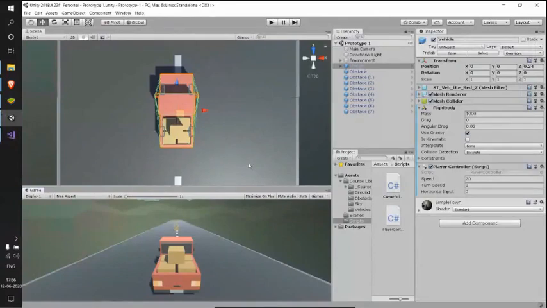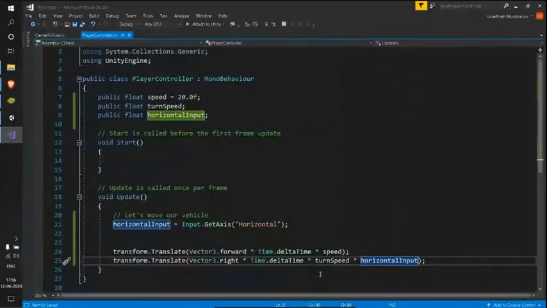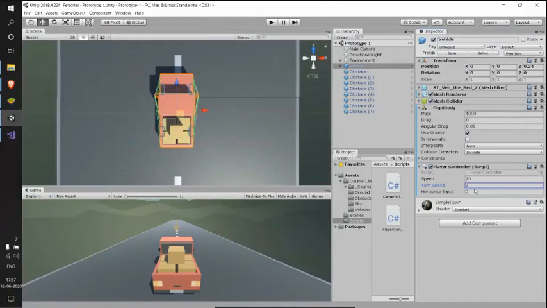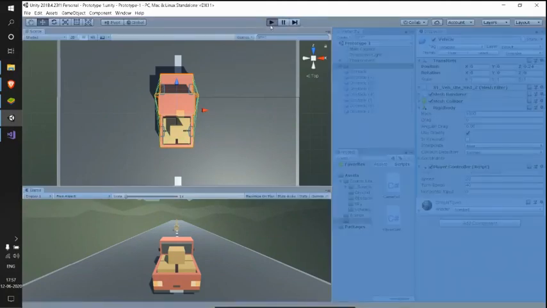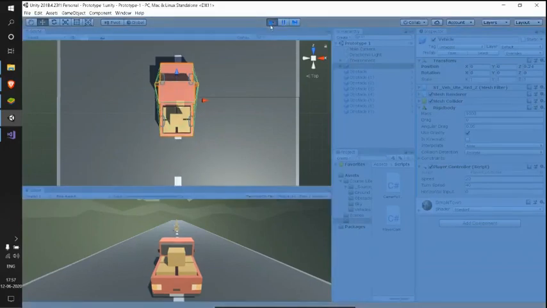So let us check that, and make sure that you have given some turn speed here. If the turn speed value is 0, as we are multiplying here, 0 multiplied with anything is 0, so there will be no effect. So let me initialize my turn speed as 40 here. Let me save this and run that.